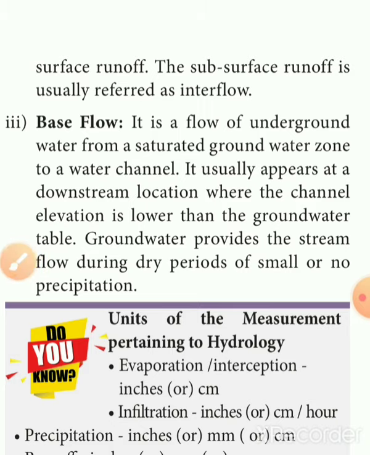Base flow is the flow of underground water from the saturated groundwater zone. In a watershed it usually occurs at the downstream location where the channel elevation is lower than the groundwater table, and the groundwater provides the stream flow during the dry period of small or no precipitation. So that is base flow.